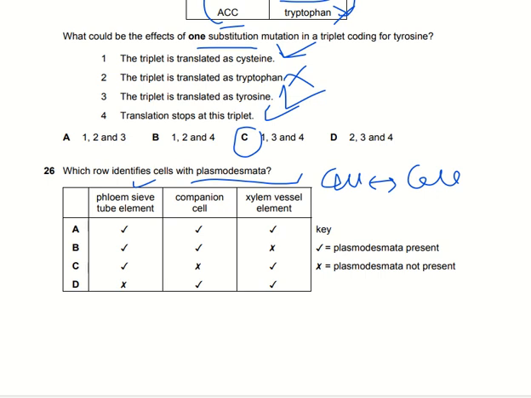Companion cells can also use plasmodesmata so that they can transfer their sugar molecules and water molecules from one companion cell to another one. Xylem vessel elements can also contain water molecules that flow freely without the need of plasmodesmata, so they do not have any need of the plasmodesmata. So option number B here is the right answer.